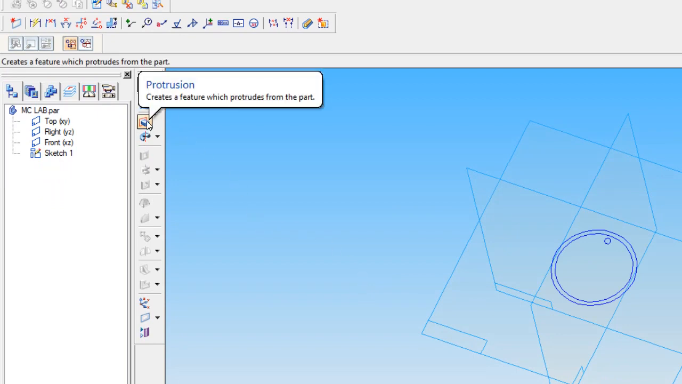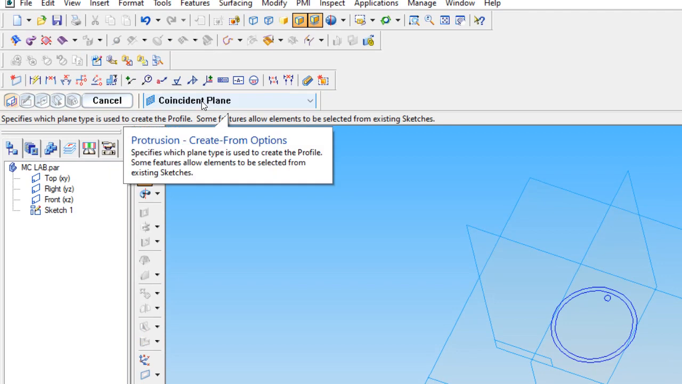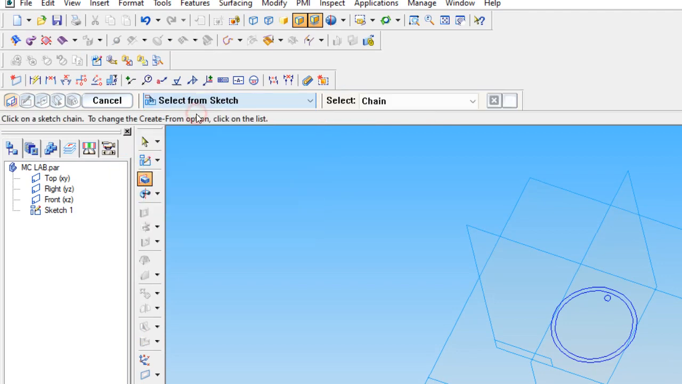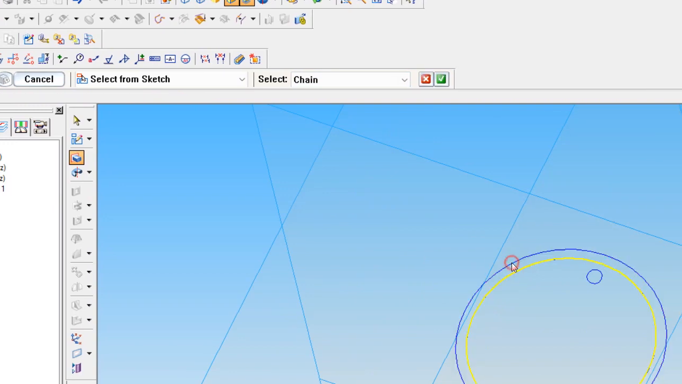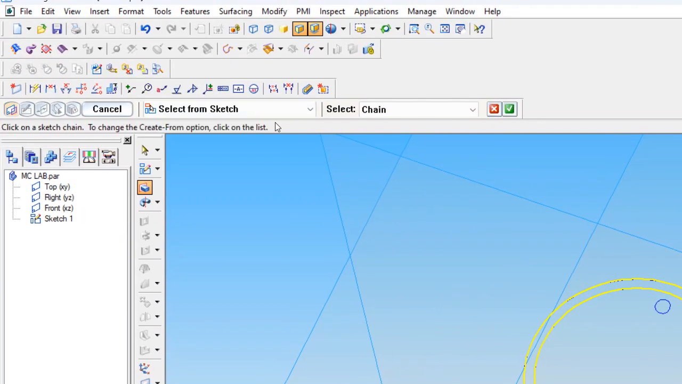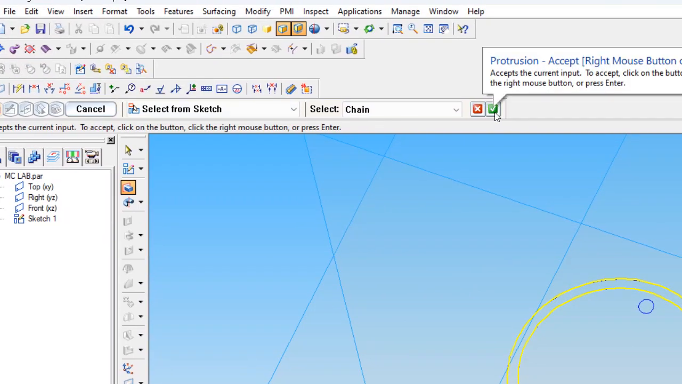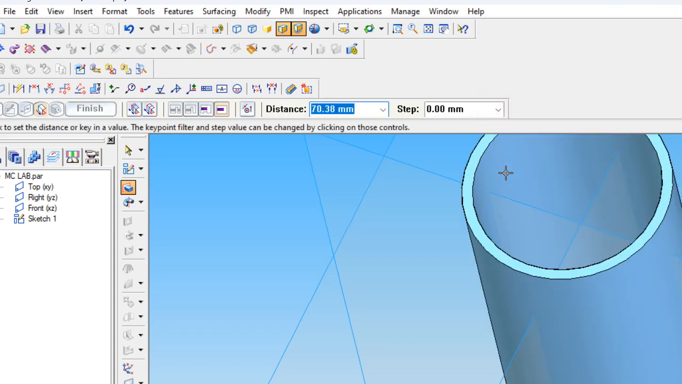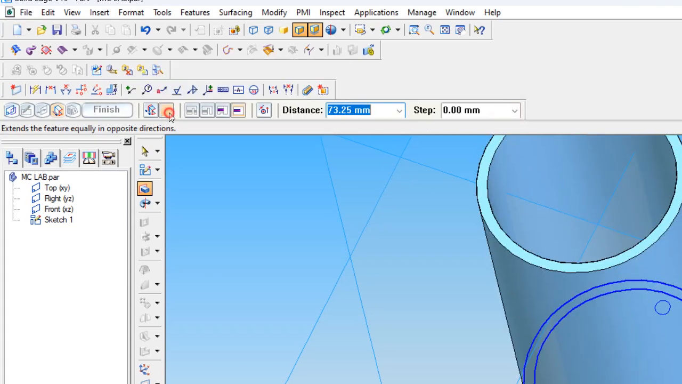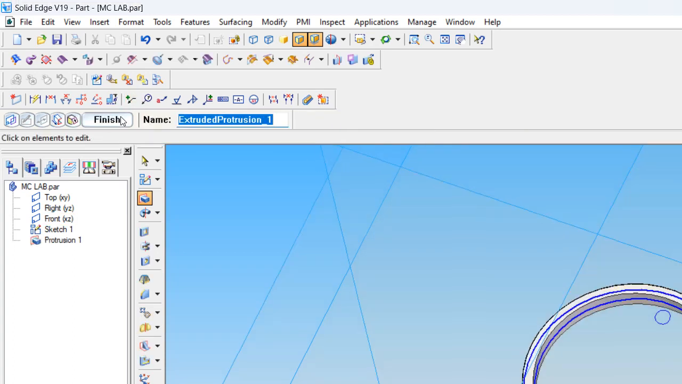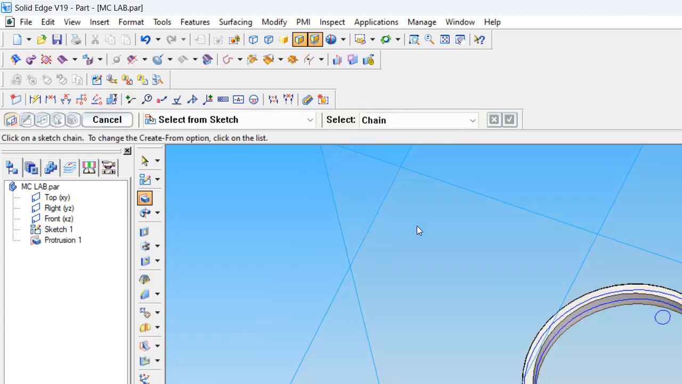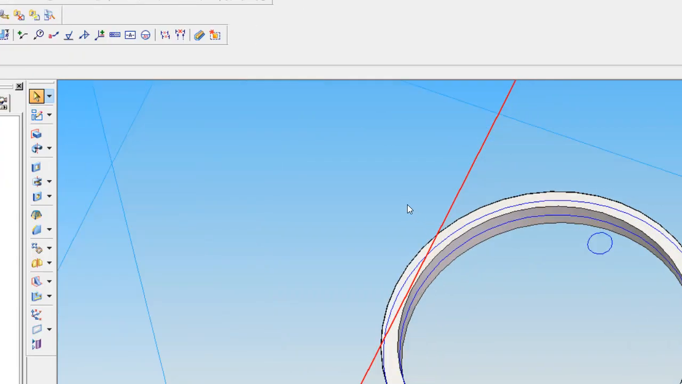So we are using the protrusion command. Instead of coordinate plane, we have changed to select from sketch, chain, inside one circle, outside one circle. So we are making the outside rib first. Click OK. Selecting symmetry. Total dimension of 4 mm of thickness. Click finish. You can see here the outside ribs are being made.